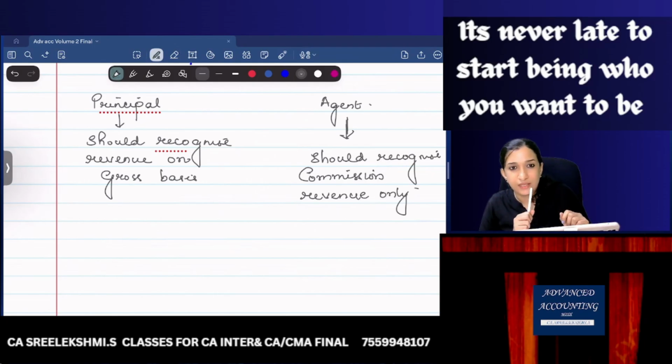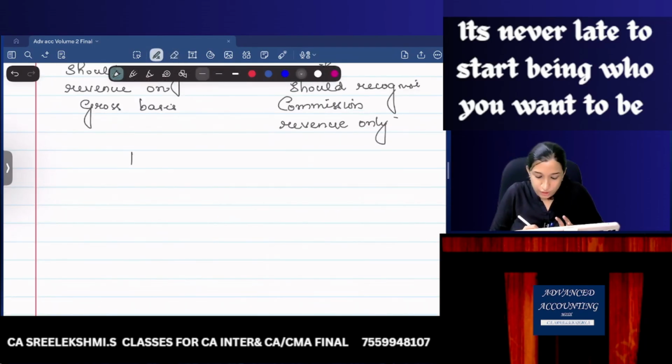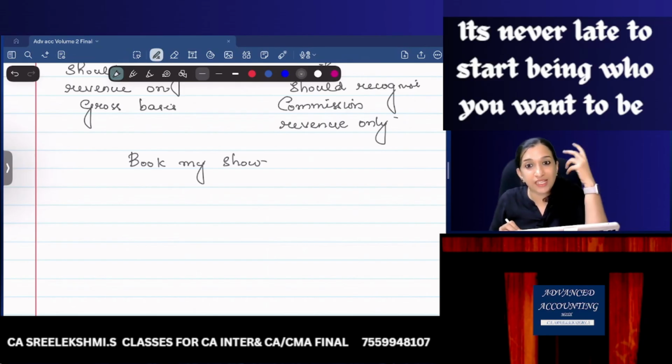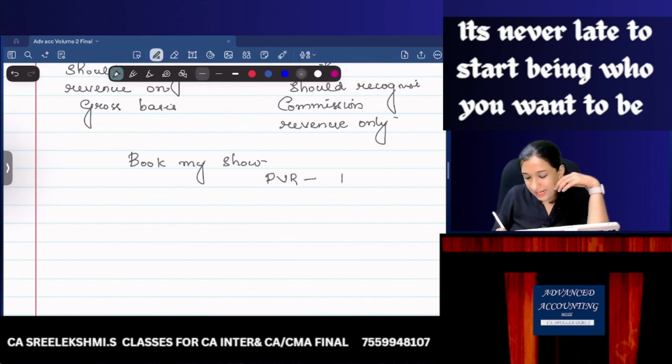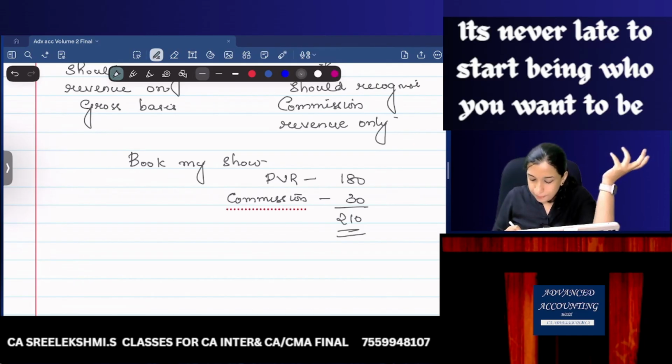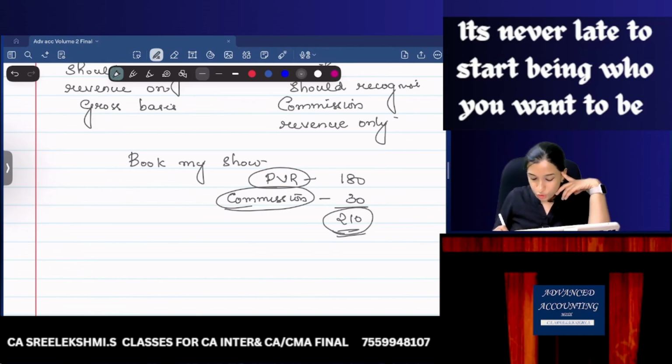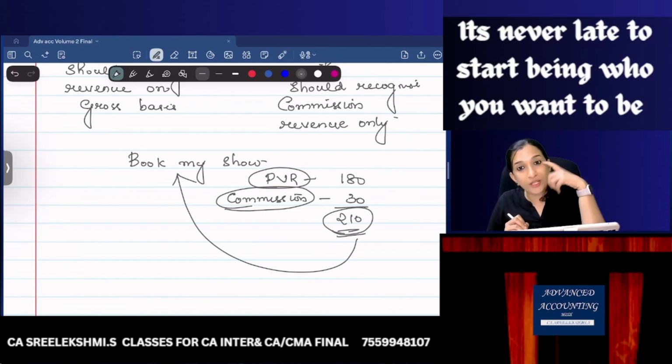What is this? If you are booking a ticket via Book My Show, you are booking a seat in PVR. The seat price is 180 rupees, for example, and there is Book My Show's commission, which you need to pay, 30. So in total you will pay 210. How will PVR recognize revenue? How will Book My Show recognize revenue?